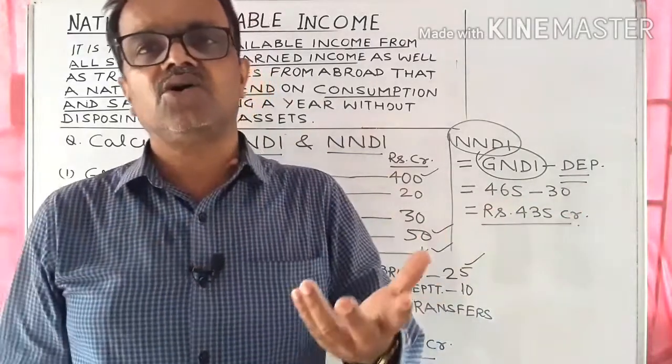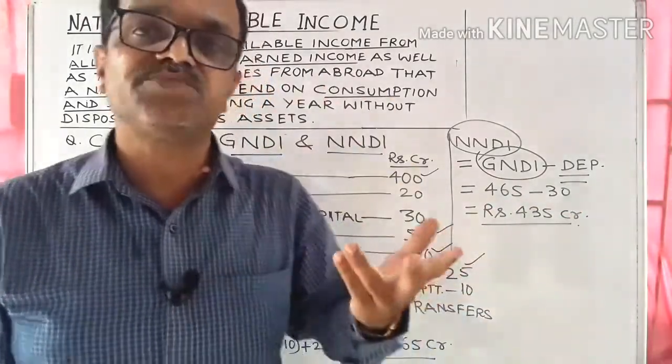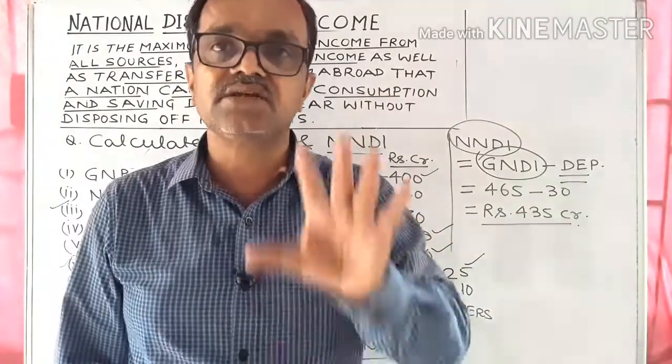That's all about gross national disposable income and net national disposable income, the two components of national disposable income.